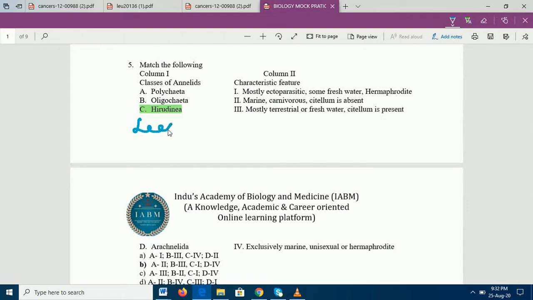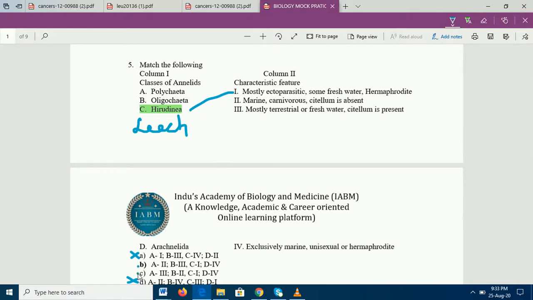So what is this leech? This is a sanguivore, right? A blood-sucking animal. And we again know that it is an ectoparasite. So directly we can match it with 1. Very simple. Now with this elimination process, we have come to the conclusion that A may not be the answer and D may not be the answer. So the only answer option is either B or C.